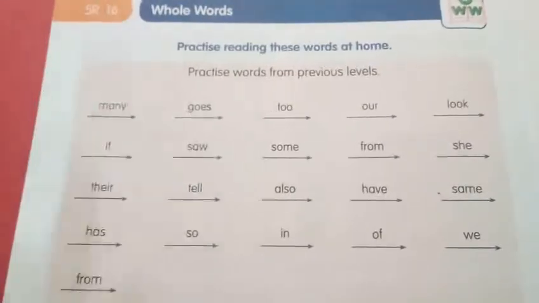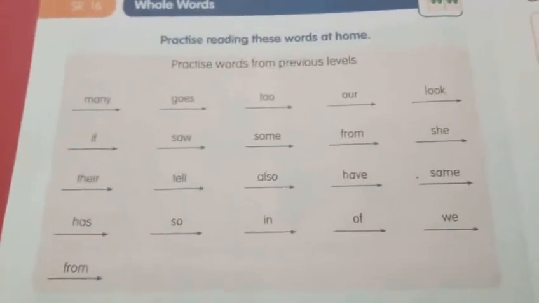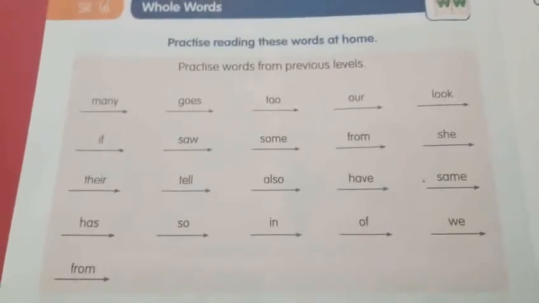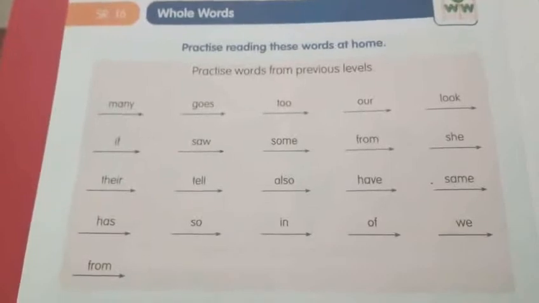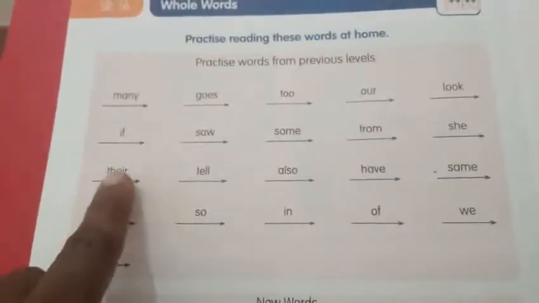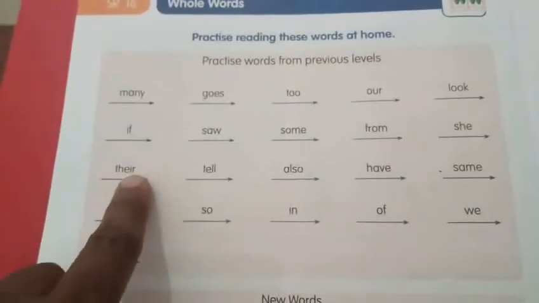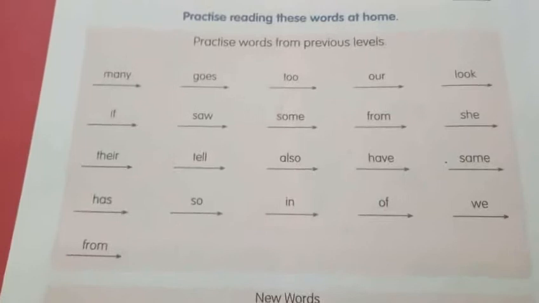You will open your SR book, SR 16, page number 80. I will give you 5 seconds time. Start counting. 5, 4, 3, 2, 1 and 0. Yes. I hope you have all opened this. You have to keep your finger or pencil like this. I will show the CRL. You also read along with me this whole words.